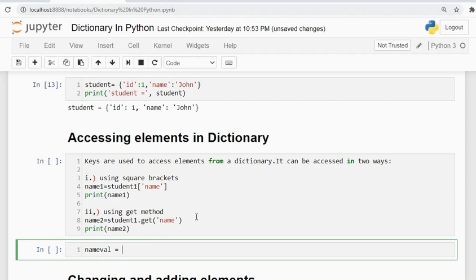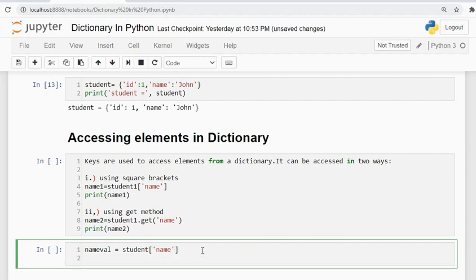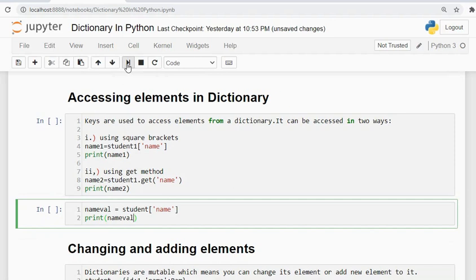Let's look at how to do that. First I'm using the square bracket technique. I pass the key to my dictionary, which is named student, and I need to print this. It should give me John.